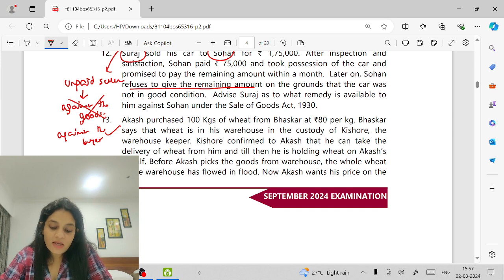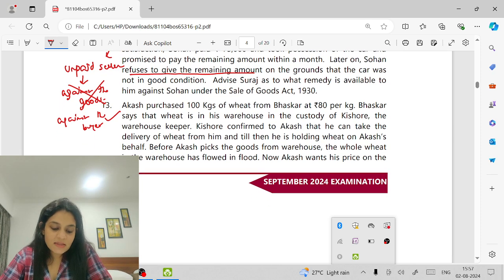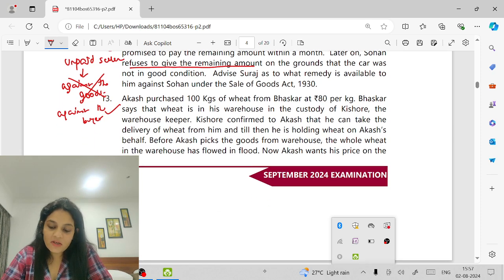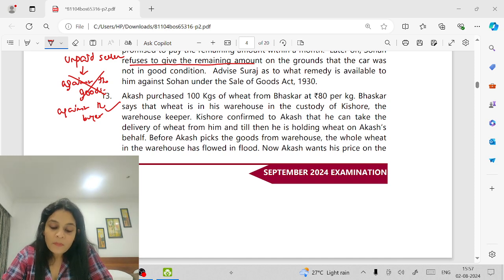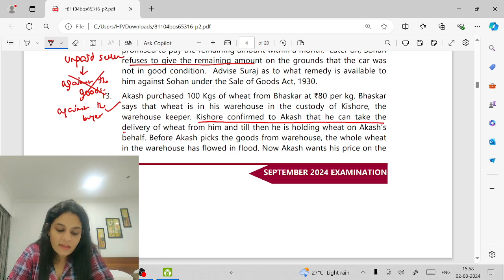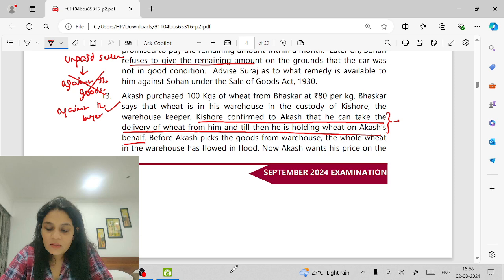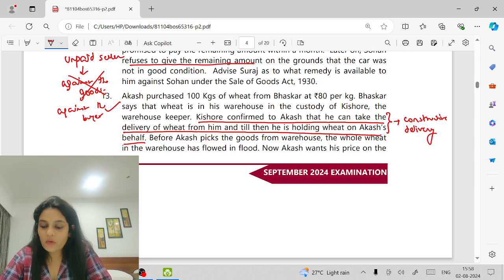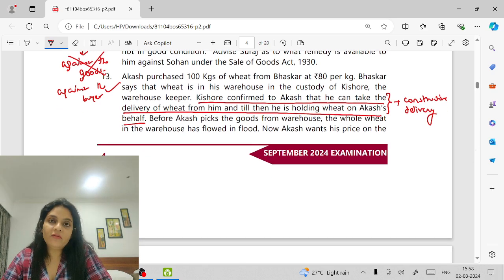Akash purchased 100 kgs of wheat from Bhaskar at rupees 80 per kg. Bhaskar says that the wheat is in his warehouse in the custody of Kishore, the warehouse keeper. Kishore confirmed to Akash that he can take delivery of the wheat from him. Until then, he is holding the wheat on Akash's behalf. Can I say the delivery has already been made to Akash? Yes. This is what is constructive delivery.